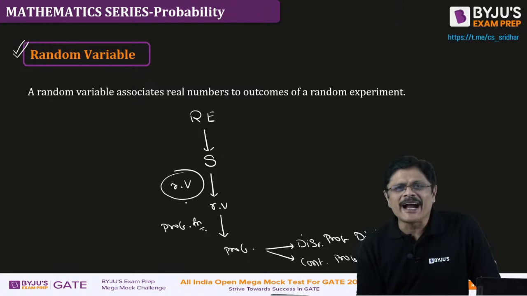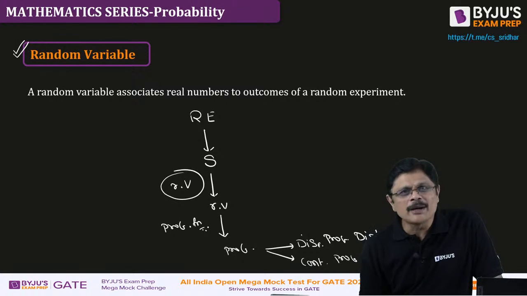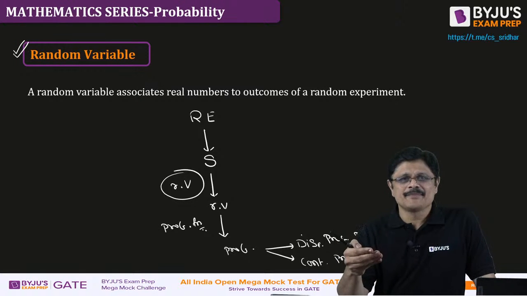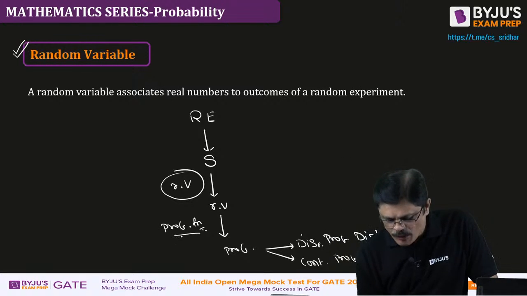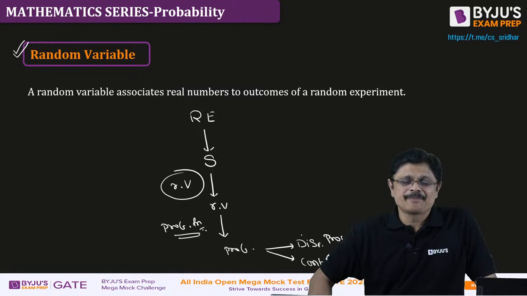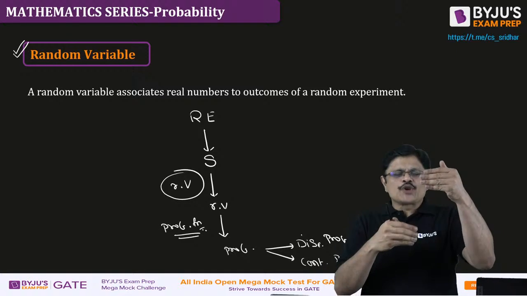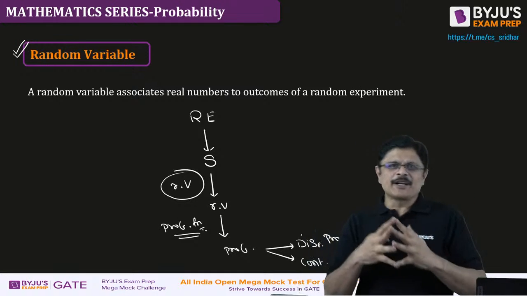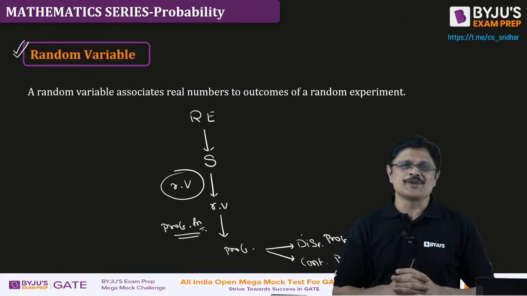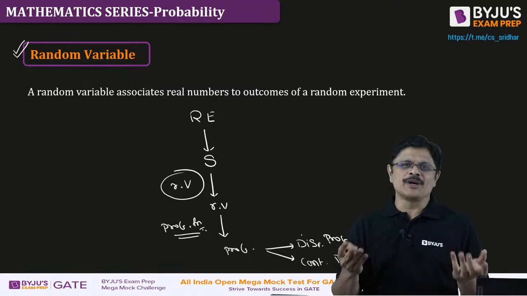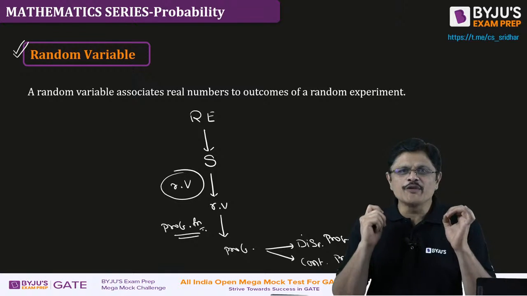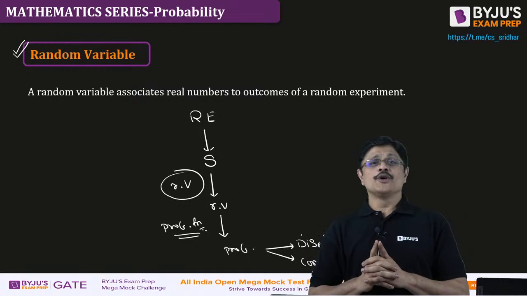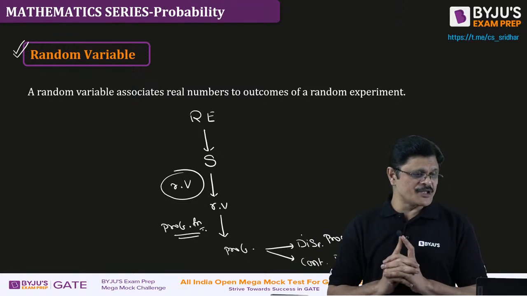Got it? So the random variable converts outcomes to some numbers, and to these numbers we associate probabilities using what is known as a probability function. To the values of the random variable, we are assigning probabilities. We get a distribution, and these particular distributions are known as probability distributions. The story is all about probability distributions, my dear friends. And who is going to give you this probability distribution?